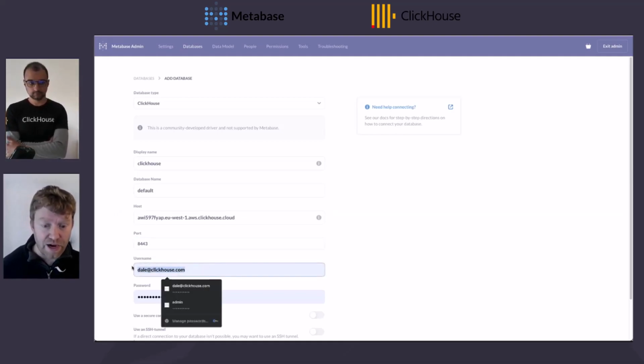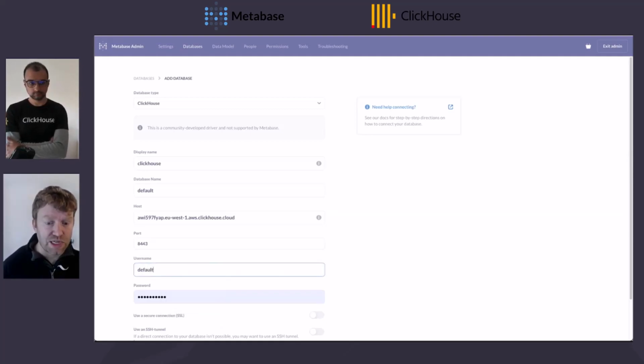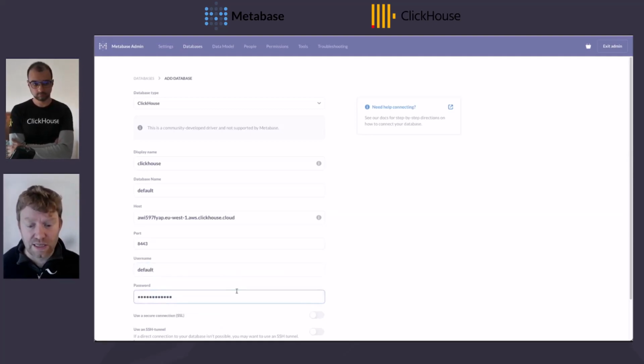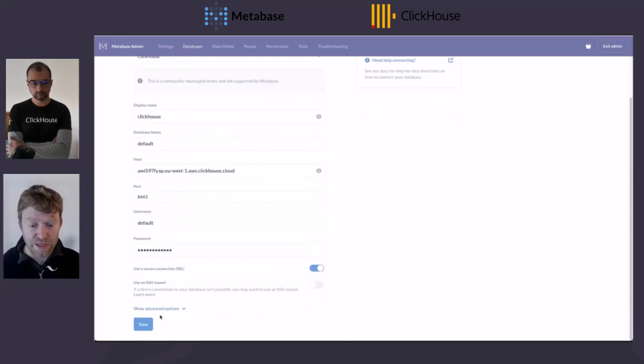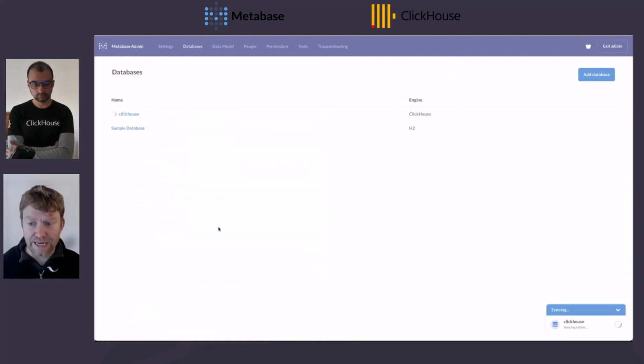Then I need to provide a username. I'm just going to use the default user for this cluster and select use secure connection once I put in my password. Okay, so let's connect.